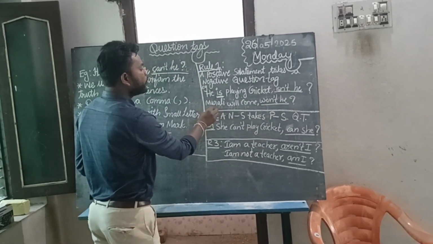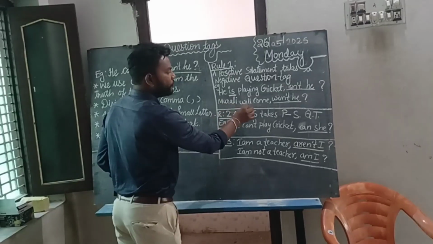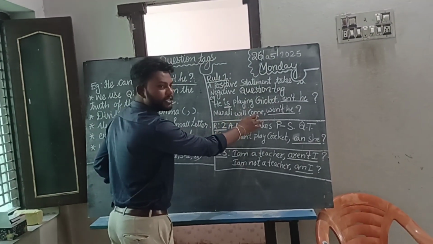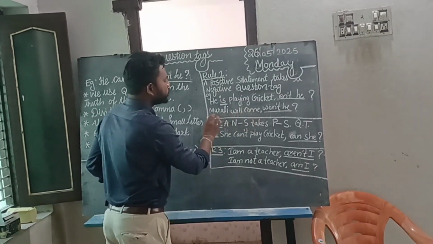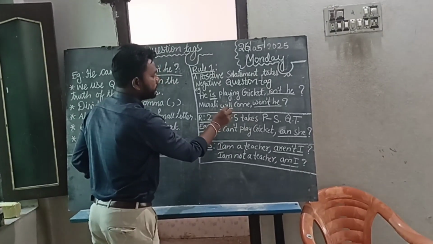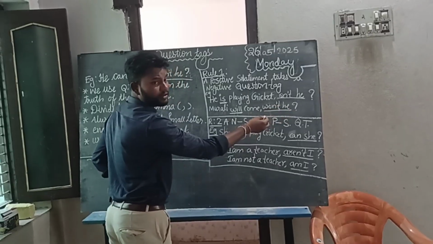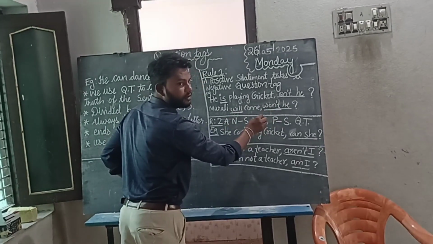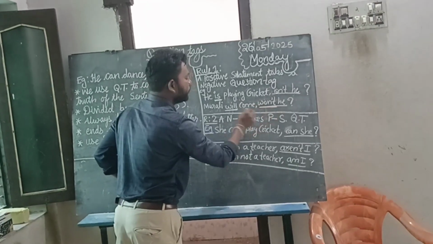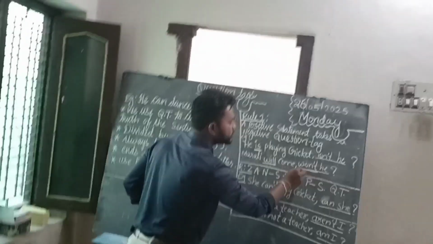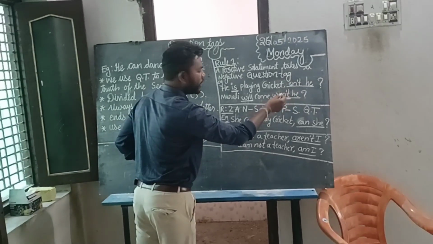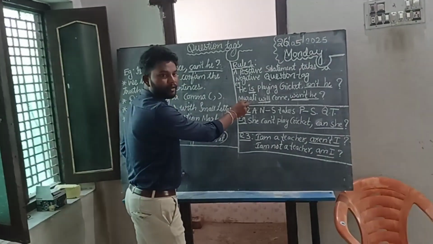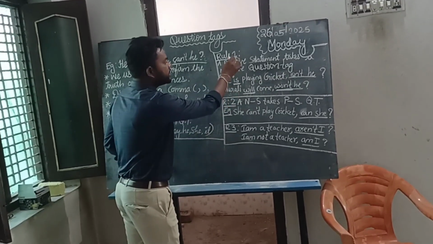For example, Murali will come. Murali is the noun, will is the helping verb and come is the verb here. So depending upon this, we cannot say will not, it is not a good pronunciation. We say won't. What should we say? Won't. The negative of will is won't. Okay? Won't he. Why do we use he? Because Murali is a boy. So this is the first rule.